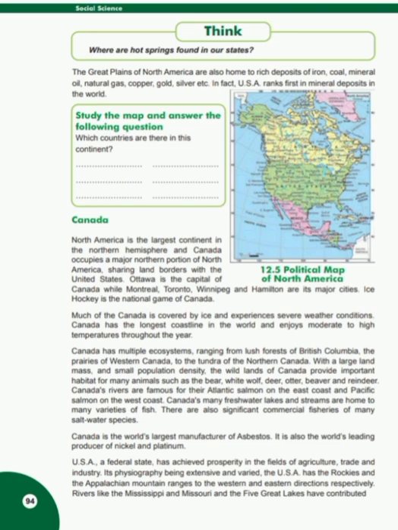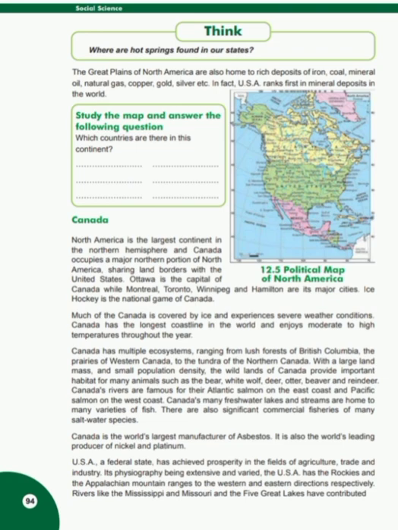Ice hockey is the national game of Canada. Much of Canada is covered by ice and experiences severe weather conditions. Canada has the longest coastline in the world and enjoys moderate to high temperatures throughout the year. Students, Canada is the largest country of the continent of North America and Ottawa is its capital.